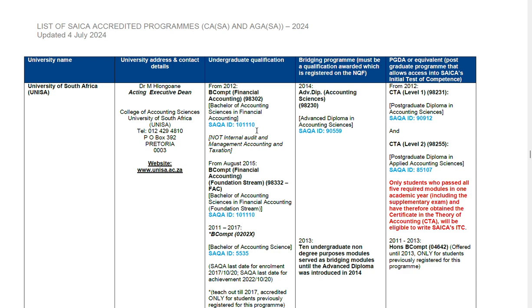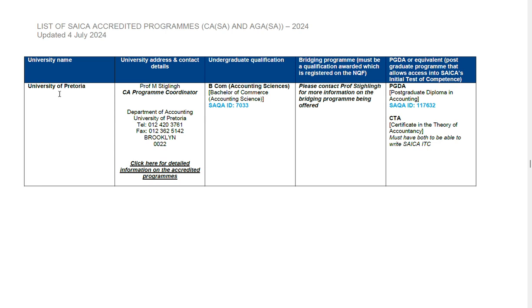101-11-0. So make sure as well when you are going to UNISA, you enroll for this qualification, and the code for the qualification is 98302. Very important that you look for the internal university code and SAQA ID when you're enrolling for your undergraduate qualification at UNISA.